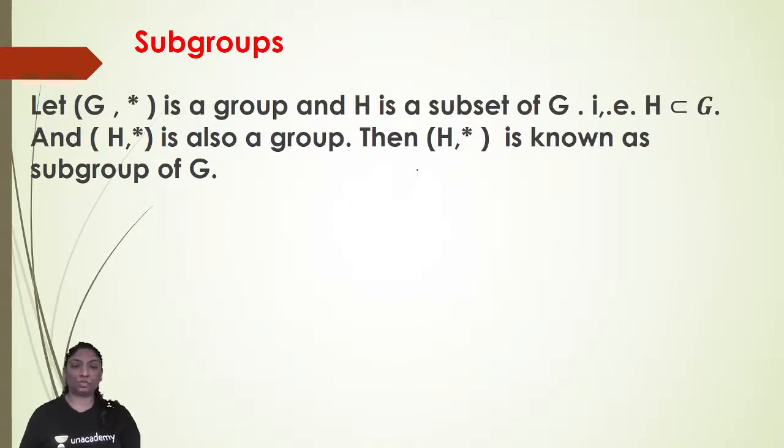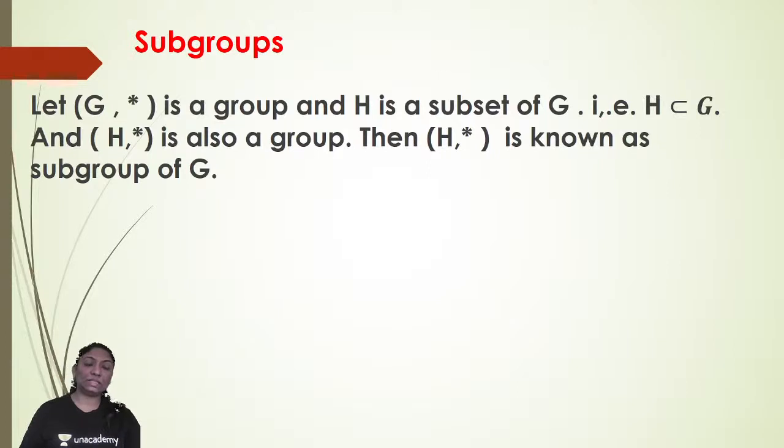So subgroups. First of all, we will see the definition of a subgroup. Let's suppose (G, *) is a group and H is a subset of G. That is, H is a subset of G, and (H, *) is also a group. Then (H, *) is known as a subgroup of G. Okay, so can you give me one example? As we have seen yesterday, two different sets with different defined operations can also form a group.